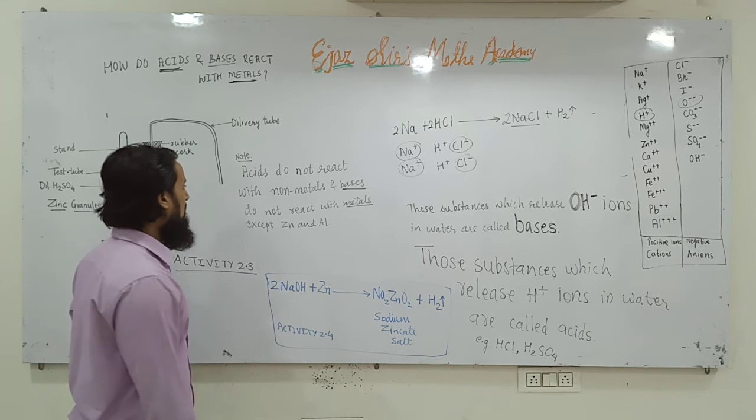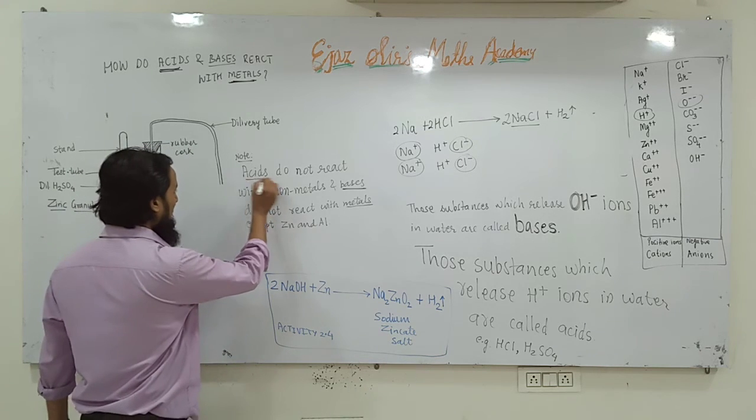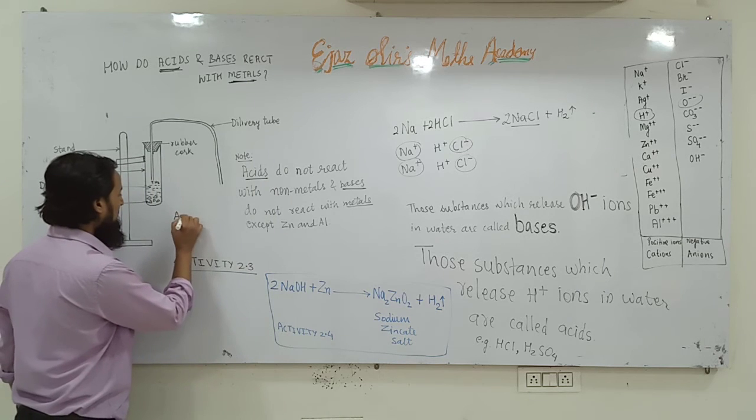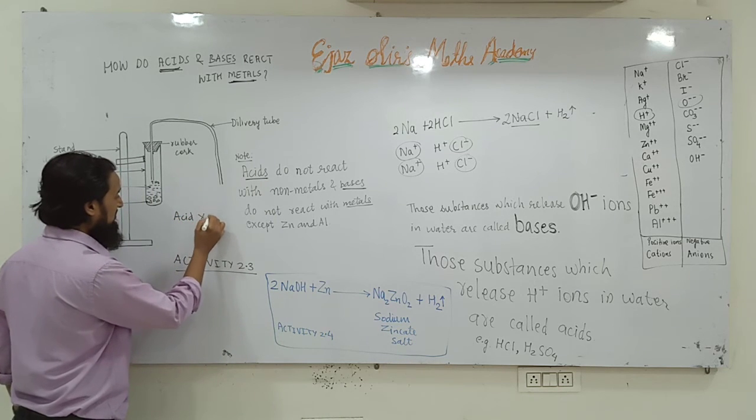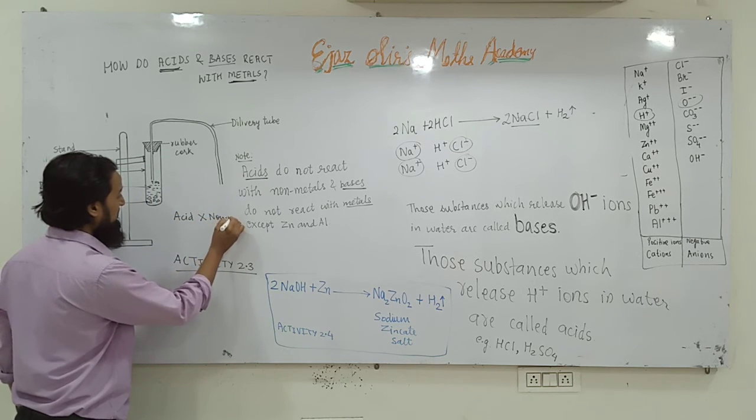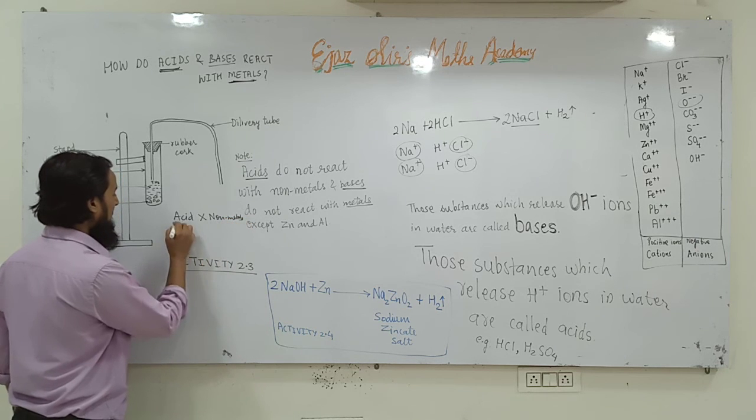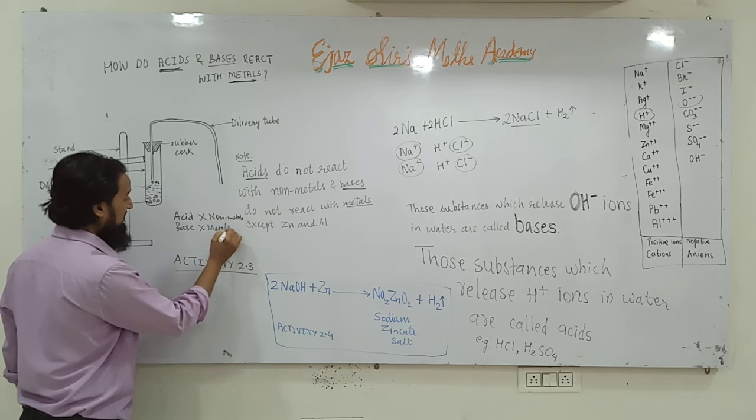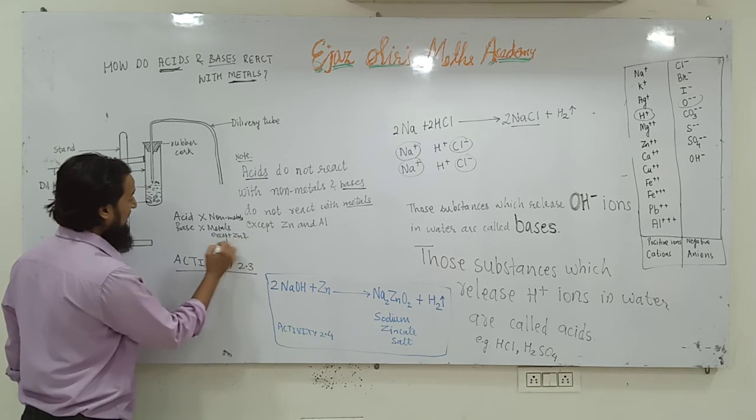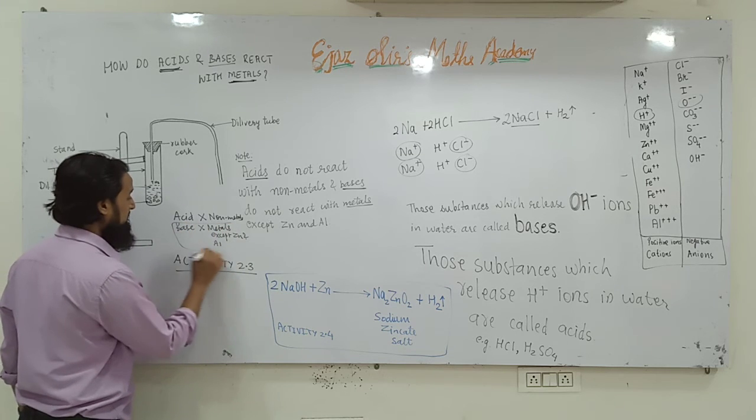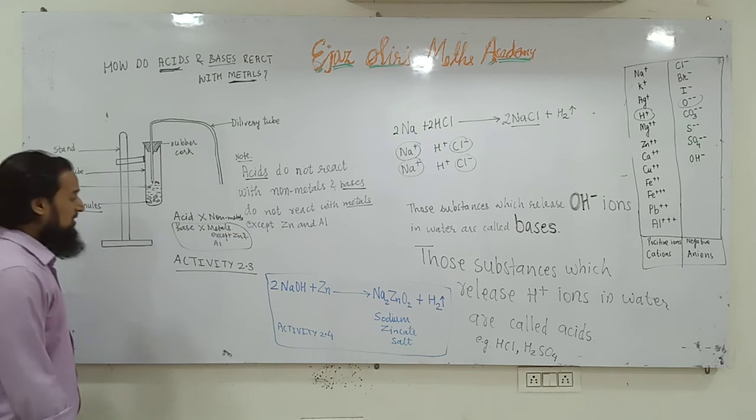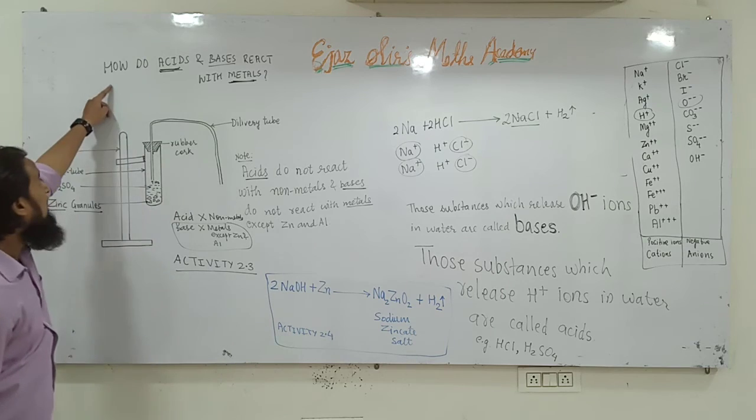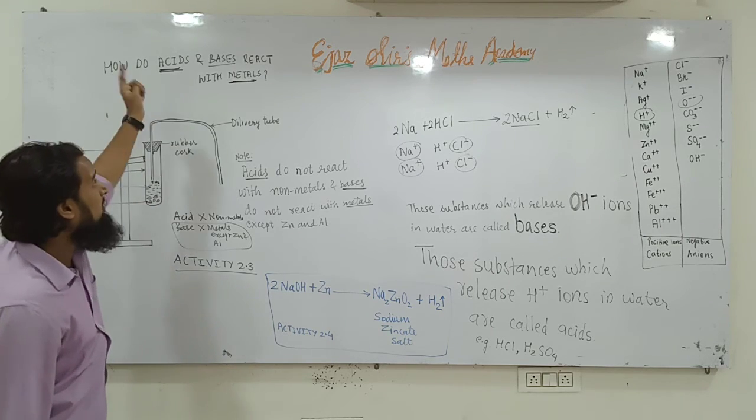So acids do not react with non-metals, and bases do not react with metals except zinc and aluminium. So what is our heading? How do acids and bases react with metals?